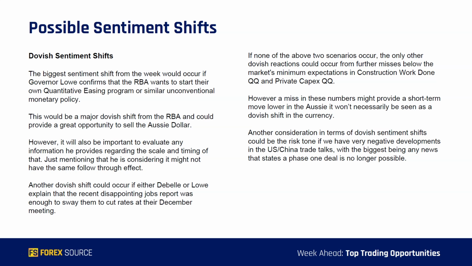Another consideration, of course, in terms of dovish sentiment shifts is the risk tone in the markets. If we have very negative developments for US-China trade talks, that can also affect the Aussie dollar negatively, with the biggest one being any news that states a phase 1 deal is no longer possible. If that happens, we should see quite a lot of downside in the commodity currencies.